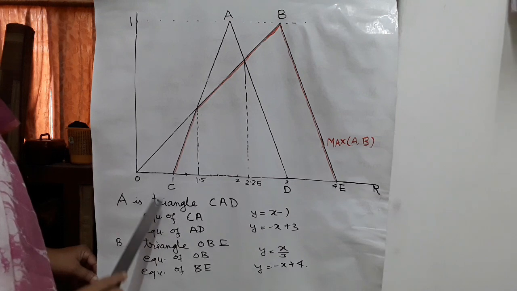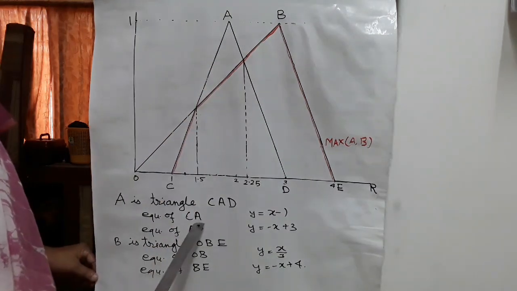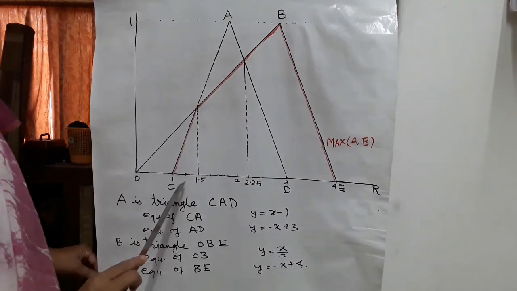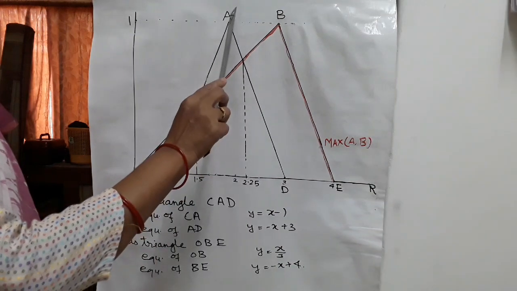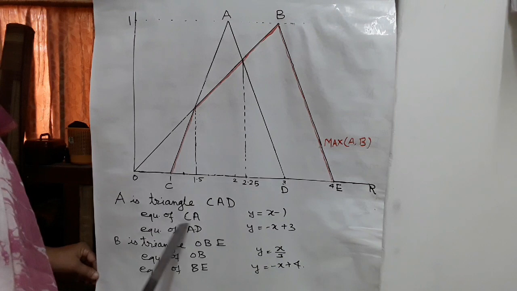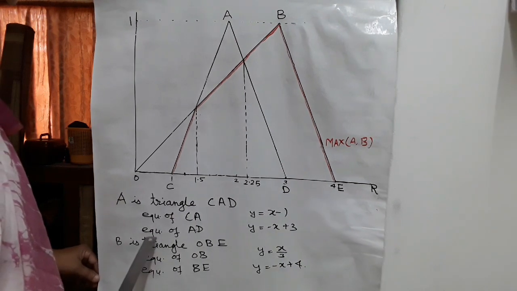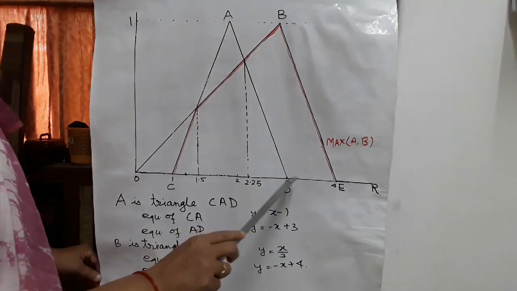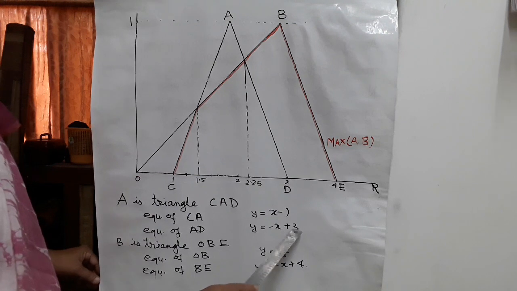Then the equation of CA: the coordinates of C are (1, 0) and of A are (2, 1), so the equation of CA is y equal to x minus 1. Similarly, the equation of AD is y equal to minus x plus 3.